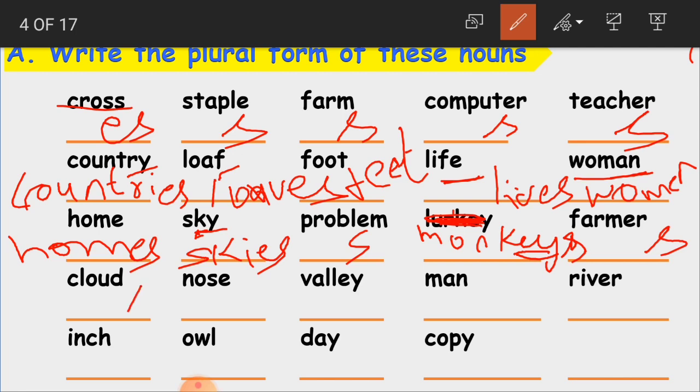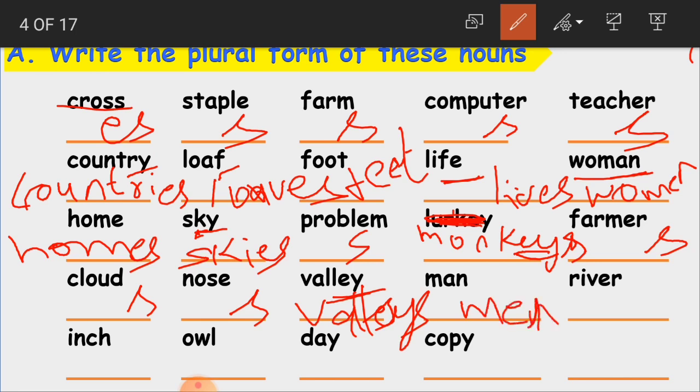Here farmer. Then farmer becomes farmers. Cloud. Clouds. Nose. Noses. Valley. Again here see. Valleys. We are adding only s, valleys. That's all. Man. What did we learn, children? Men. Man becomes men. River becomes rivers. Inch. If you see the last letter, CH. When CH is there, what we have to do? We have to add ES to get the plural form. Then this becomes inches.